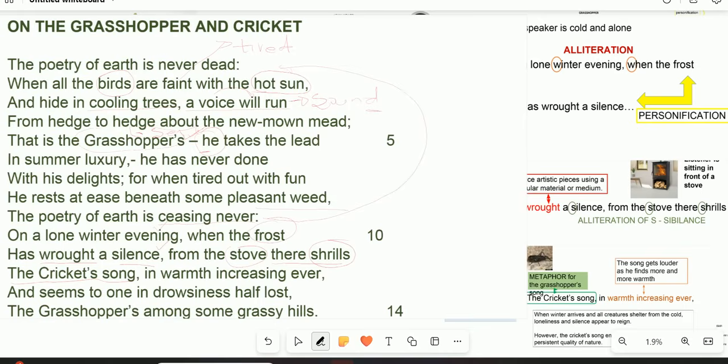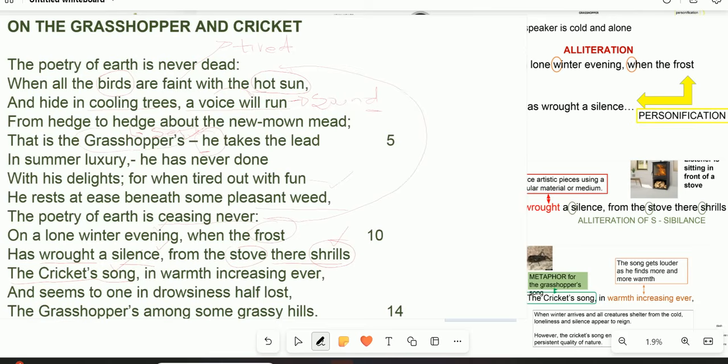There is a shrill sound that is produced by the what? By the cricket. So the cricket carries over from what? The grasshopper. Remember from the octave, the grasshopper, once it is satisfied, what does it do? It rests beneath some pleasant weeds. When the grasshopper is resting, the poetry of earth continues because it says it's never dead. How does it continue? Now in the resting period of the grasshopper, the cricket comes forth with its